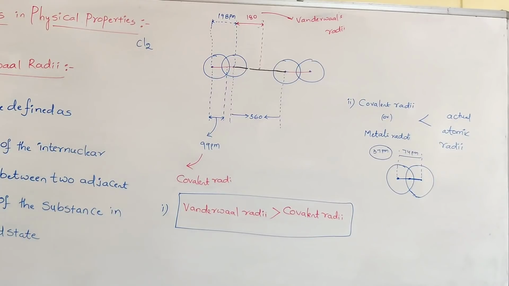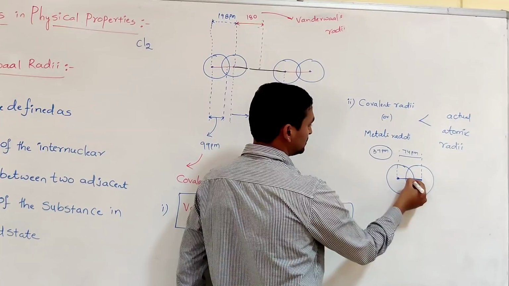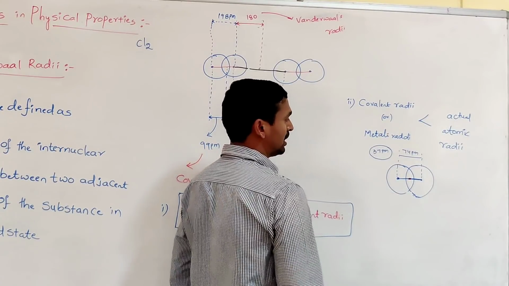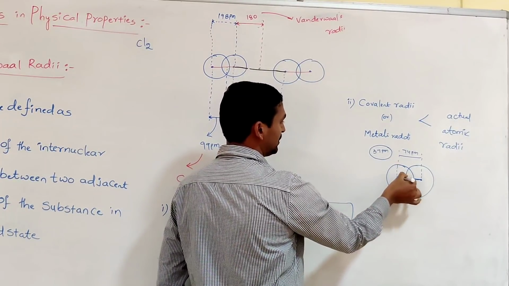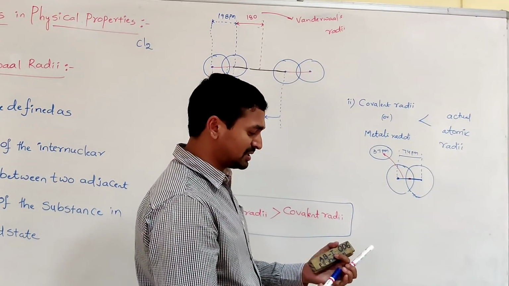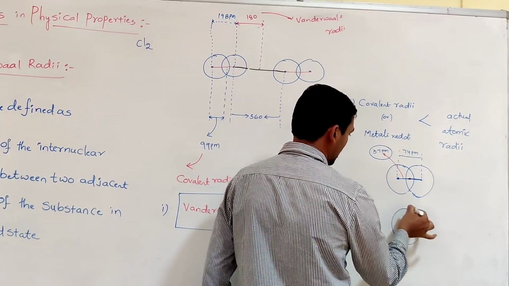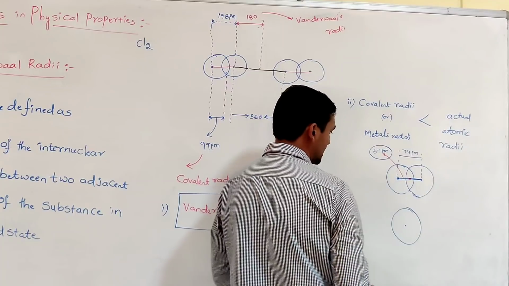This is the distance between the center of the nucleus and the mean position of the electron cloud, which is 37 picometers. Suppose only one atom is there, if you draw only one atom, this is the center of the nucleus.